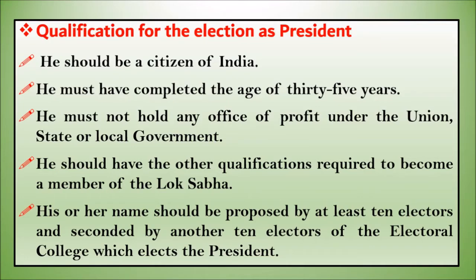Electoral college means a group of people whose job is to select political leaders. According to our constitution, a group of people will be assigned, and their job is to select the political leaders. So if a person wants to become a president, at least 10 electors and 10 electors of the electoral college should support this person to become a president. So these are the basic qualifications to become a president, children.